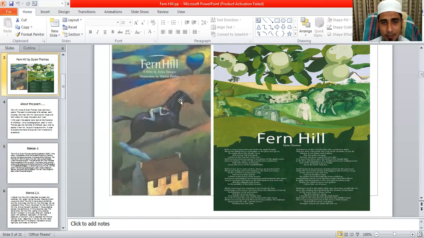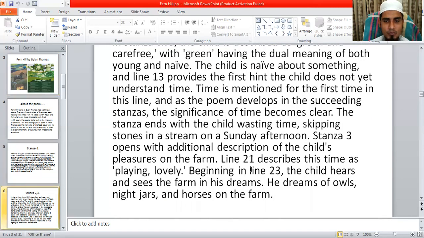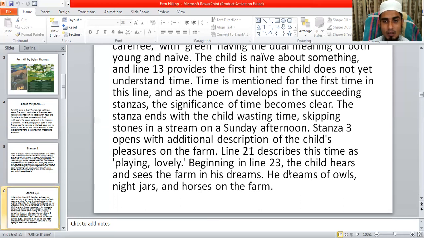The poet in his dream enjoys horses, sea sounds, everything that is possible in dreams. The child hears the sea and also sees the farm in his dreamy atmosphere.